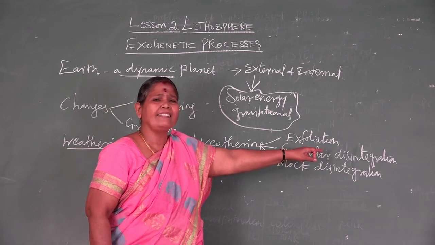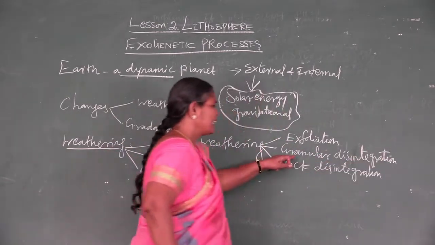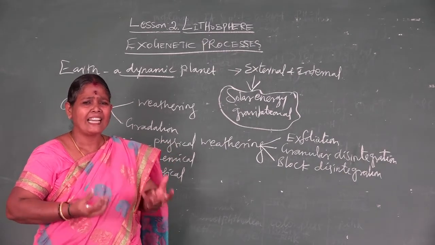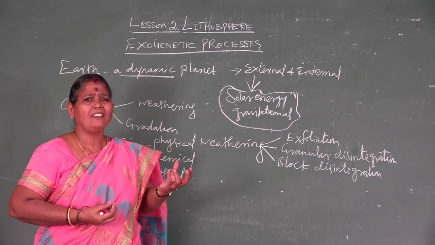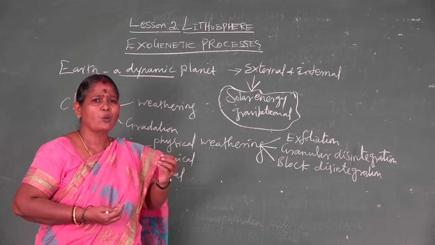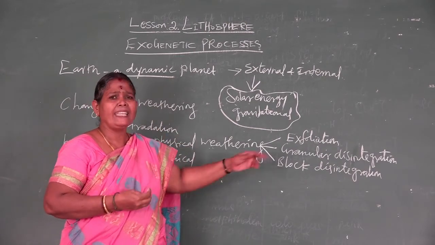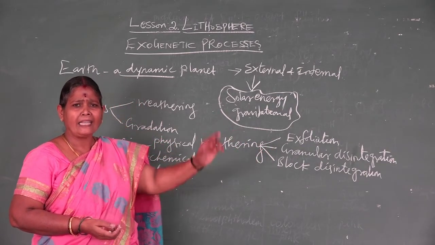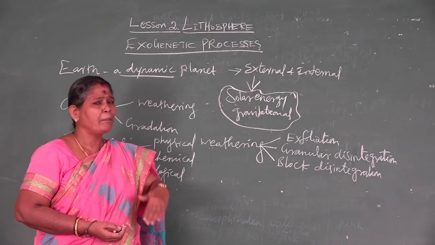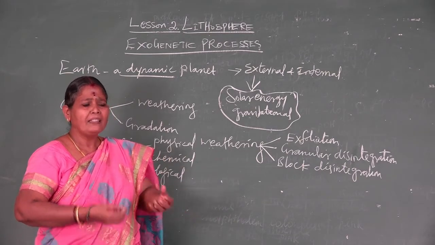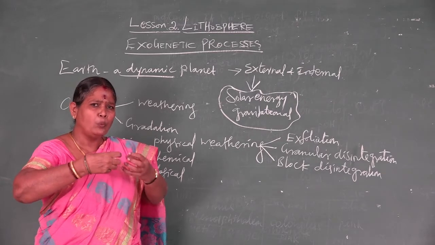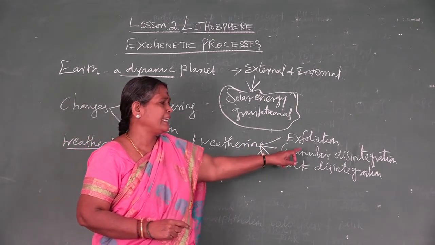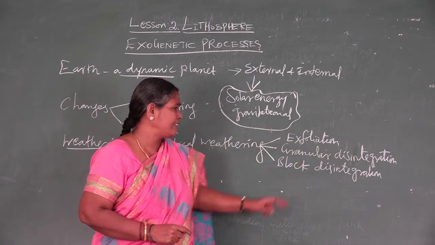Second, granular disintegration. The word granular itself gives the meaning. In rocks which contain grains, it may be sand grains or pebbles or small stones, when exposed to weathering elements, that is heating and cooling or some other weathering elements too, the grains of the rocks become loose and fall down. Such weathering we call granular disintegration.